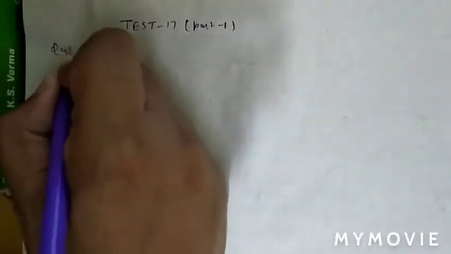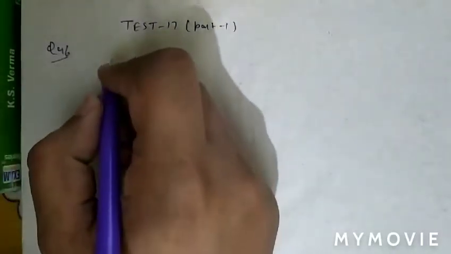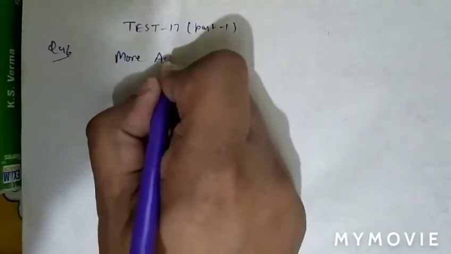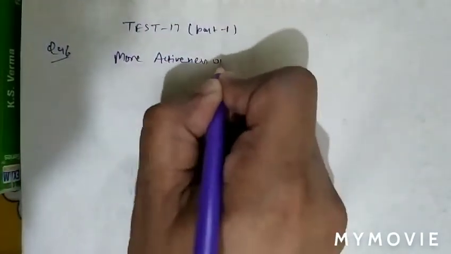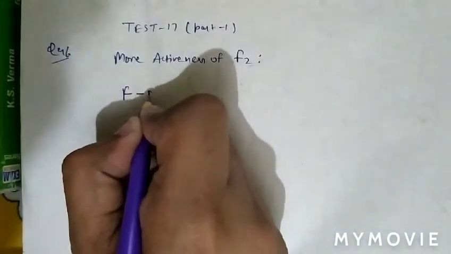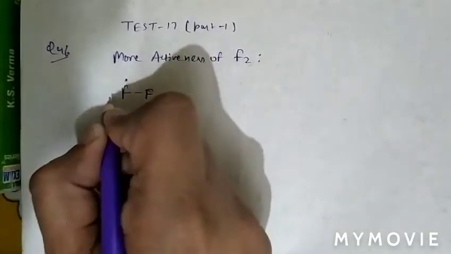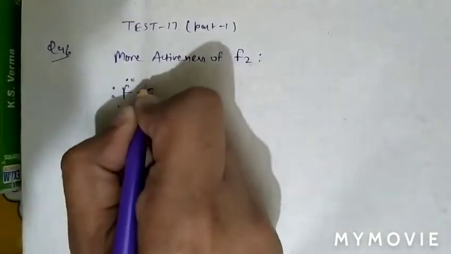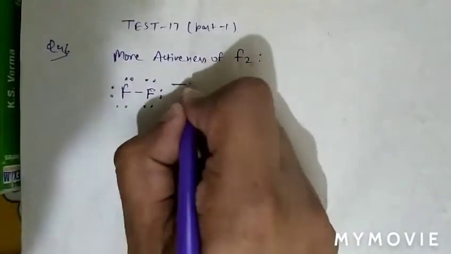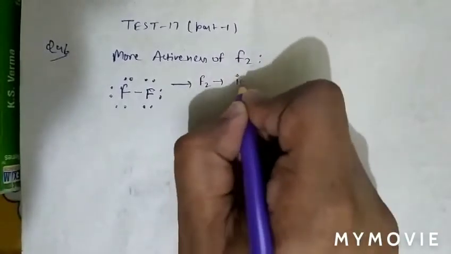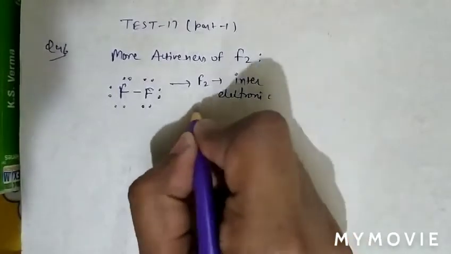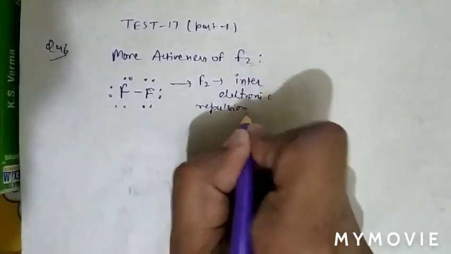See question number 46. In question number 46, more activeness of fluorine is due to. As we know that the size of fluorine is small, and due to small size, electron pairs are close to each other. Therefore, in F2, there is inter-electronic repulsion. Inter-electronic repulsion is high.